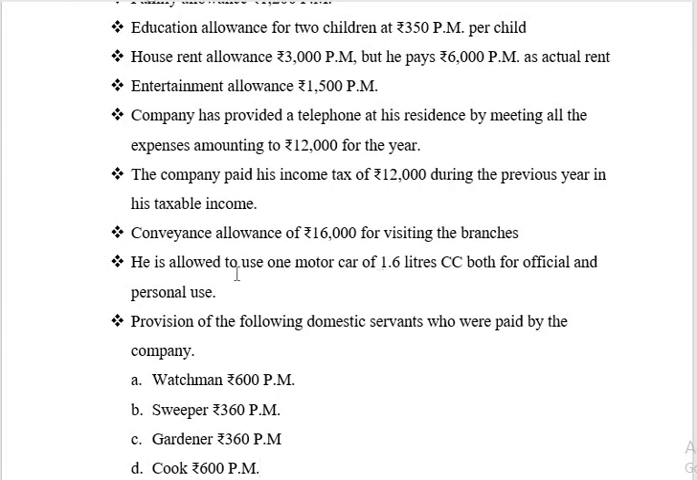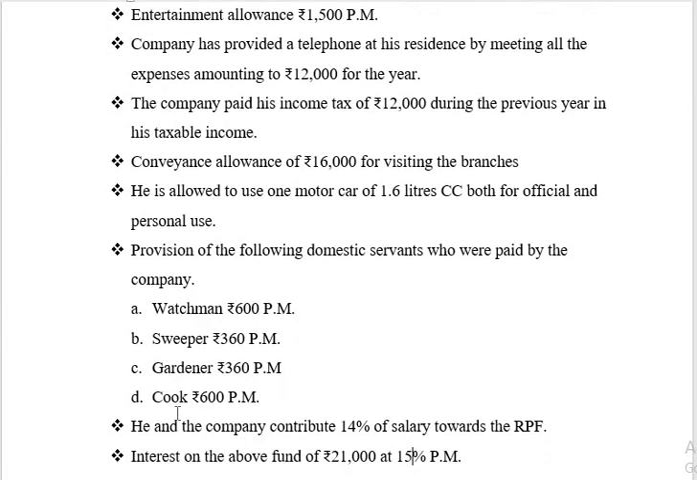In this case we have to check whether the motor car cc is above 1.6 or up to 1.6. If the cc is less than or up to 1.6 liters, we have to give a standard allowance of rupees 1,800 per month. If it is more than 1.6 liters, we have to give 2,400 rupees per month. The next, provision of the following domestic servants who were paid by the company. So there are some allowances, there are some services given by the company. These are all taxable under income from salary.